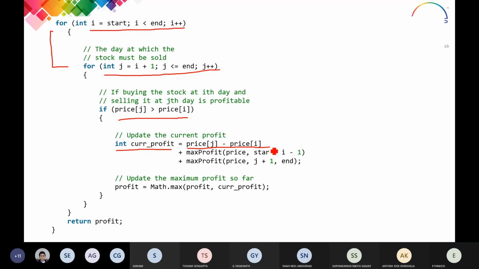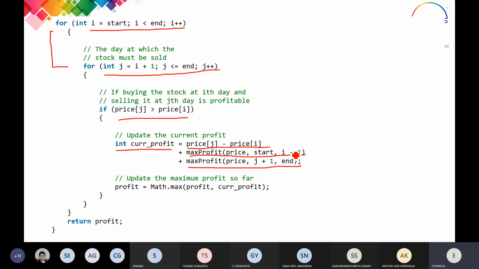Again with this, we are going to call the same function, applicable from the start to i minus 1 of the price, and the same from j to the end.